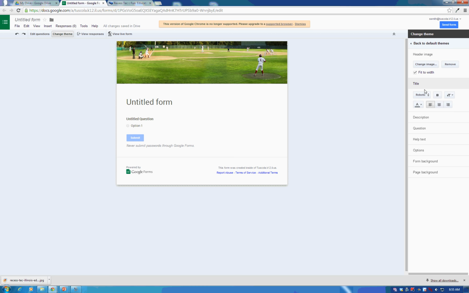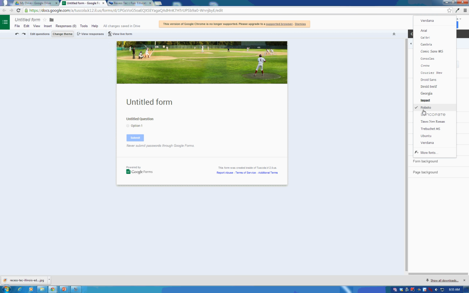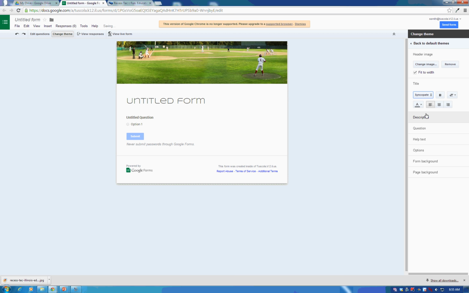I can change the font style, so I can make it look whatever I've chosen here. I can make it bold, I can make it larger, smaller. I can also change the color, so if I want it to match my background, I can do that. So looks pretty good. Description, I don't have the description enabled here, but if I go back to edit questions,